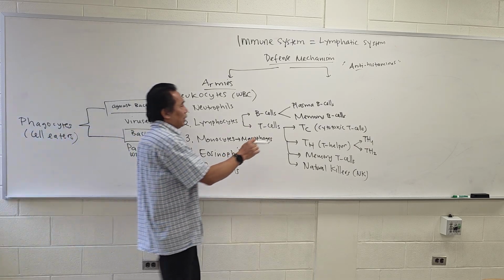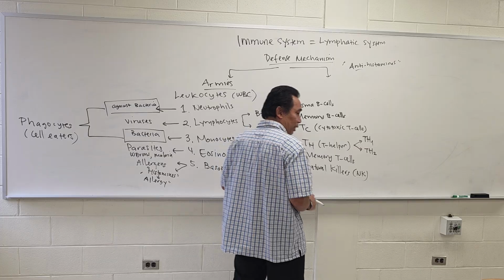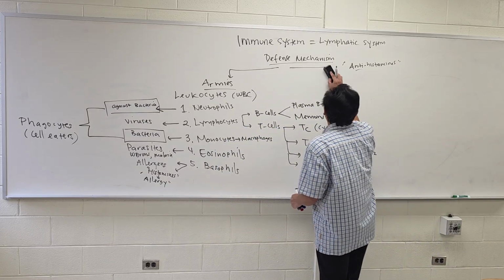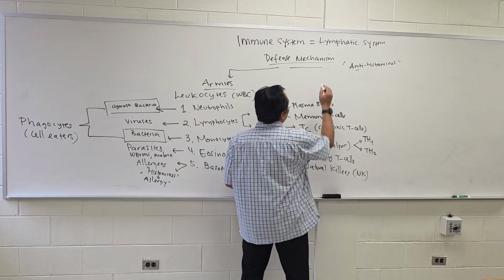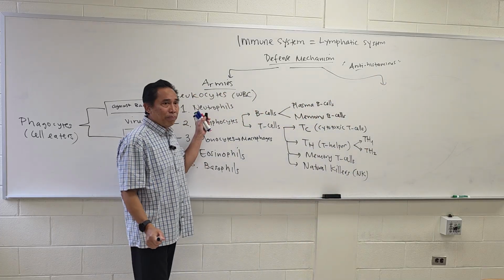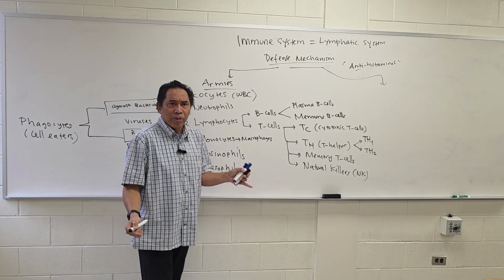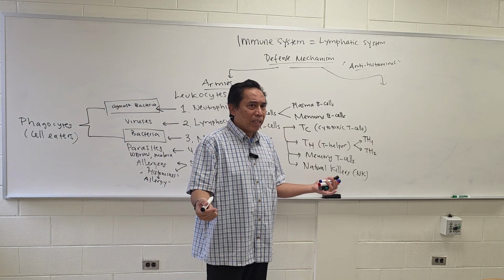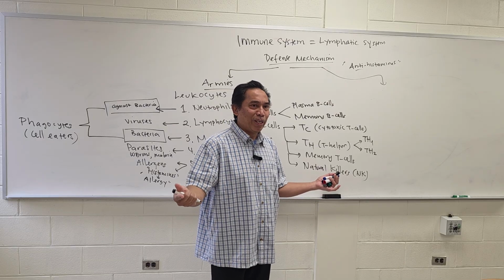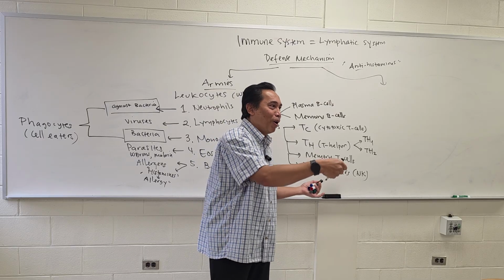Now, the second component that we have. Just like I mentioned, in a country when they fight an enemy, they have an army, and they also produce what? They produce guns, they produce bombs or whatever.